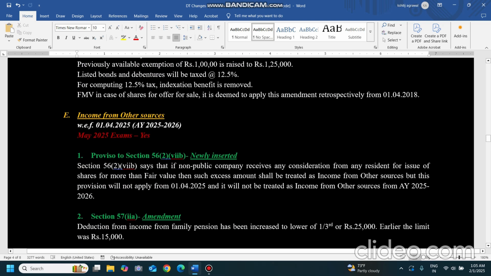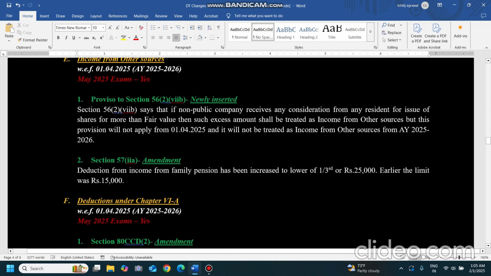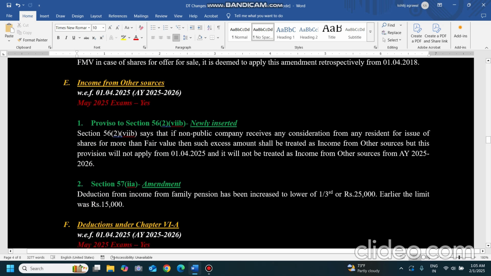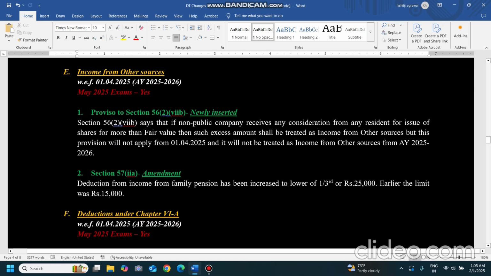Now coming to the other head, income from other sources. Income from other sources is also applicable for assessment year 25-26. What does it mean? What changes are there? Two sections have been changed under income from other sources: section 56 sub-section 2 and clause 7b.